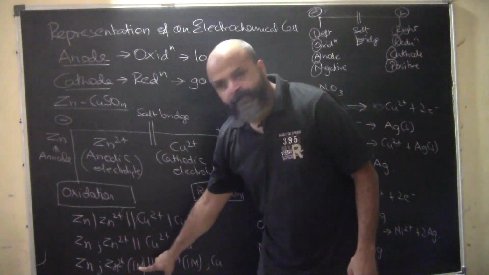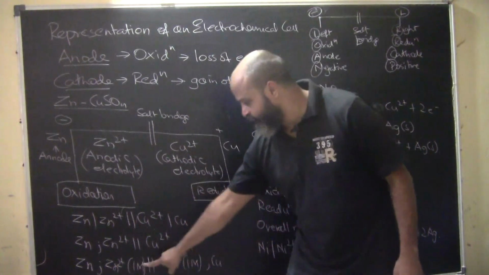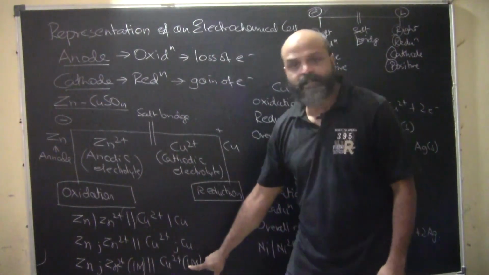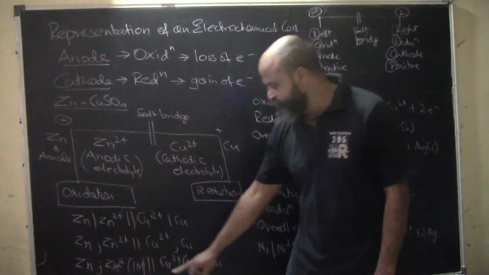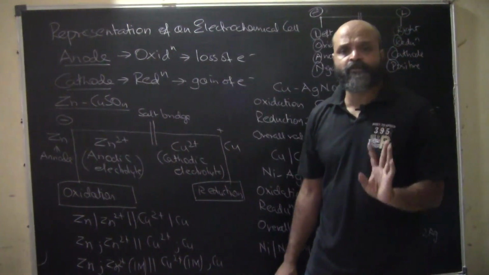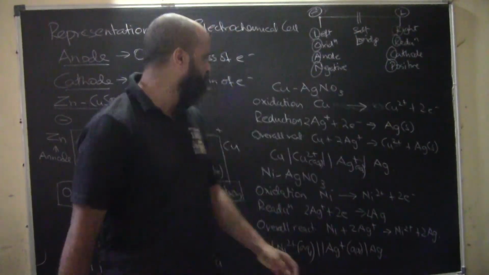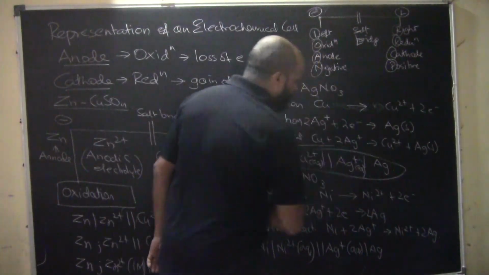So here Zn2+ will have, let's say, 1 molar concentration, and 1 molar on the other side. This is something additional we can do. Either we write aqueous here, or if we know the molar concentrations, we can write those. This is how we represent electrochemical cells.